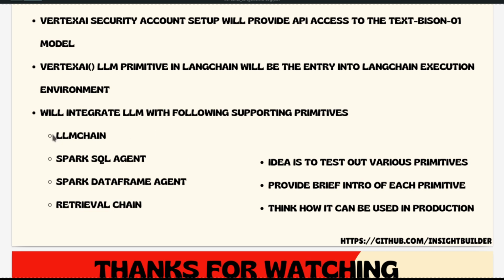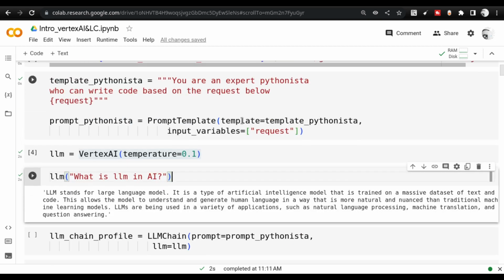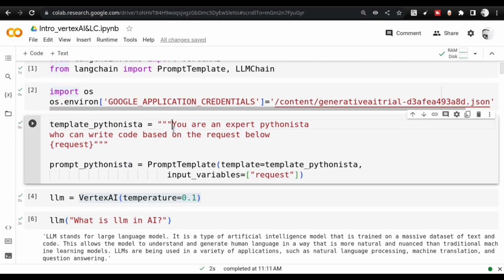LLMchain is basically a primitive which connects the prompt templates with the LLM. A prompt template is a way of creating multiple different prompts based on a single variable. Let me show you that. If you go back to the Google Colab notebook, you will see that I have created a prompt statement here, and at the end of the prompt statement I am talking about a request.